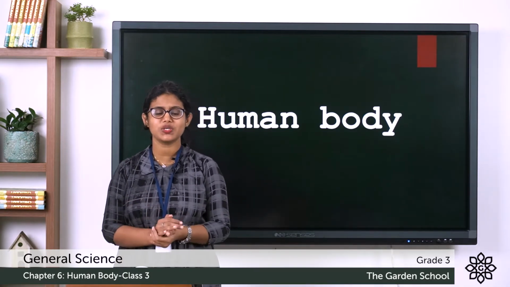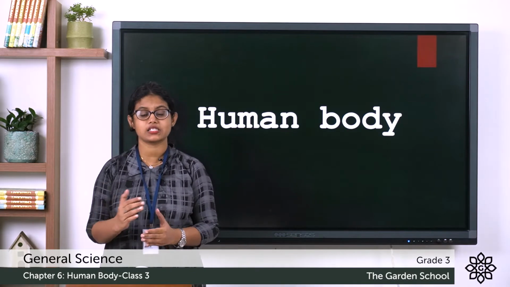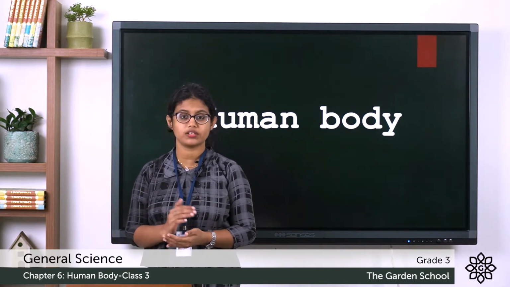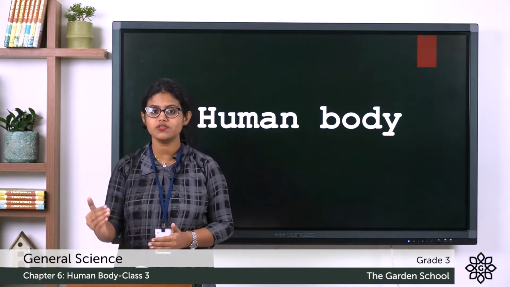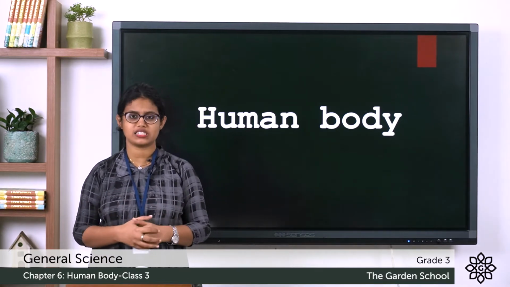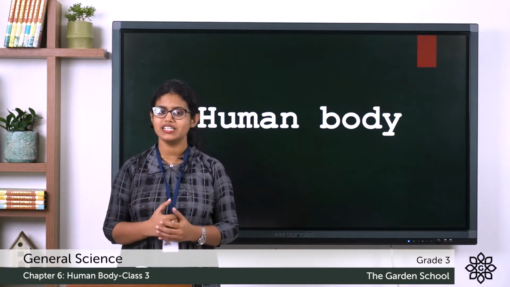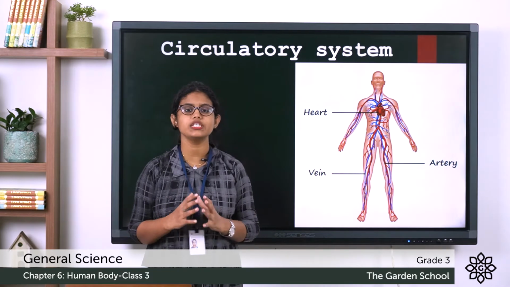Today we are moving on to a new topic that is about the circulatory system and excretory system. In the last class we learnt about two organ systems, that is the respiratory system and digestive system. So today let's move on to another two organ systems, that is the circulatory system and excretory system. So now let's start with the circulatory system.